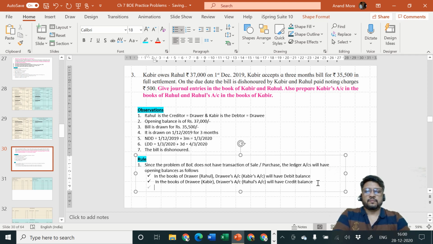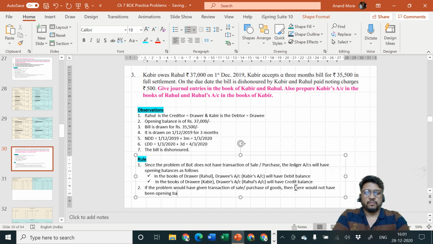Next point, if the problem would have given transaction of sale or purchase of goods, then there would not have been opening balances.